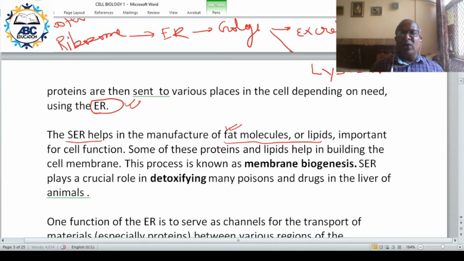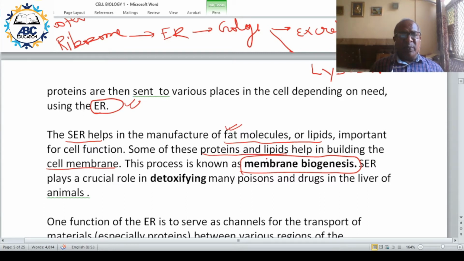Remember, fat or lipid synthesis occurs on SER, and some of these proteins and lipids help in the formation of the cell membrane or plasma membrane, and this process is called membrane biogenesis. Bio means biological process, genesis means formation. So that is how membrane formation takes place. Protein is being made by ribosome and fat is made by SER.